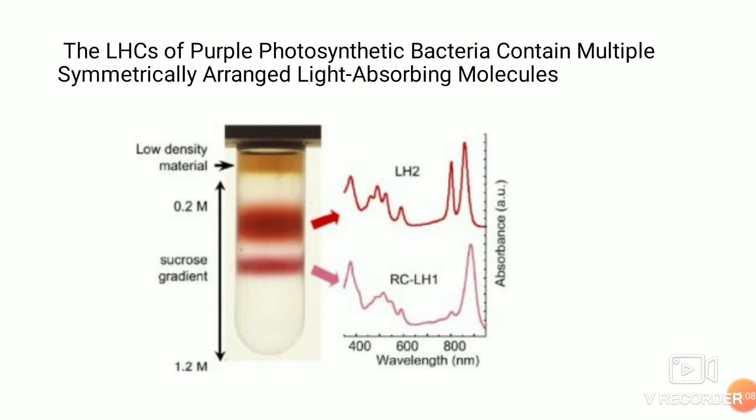In the cyclic cycle, there is no acceptance of electrons from outside other than the reaction center molecules getting excited and transferring an electron, and that electron coming back to the reaction center. But in non-cyclic electron transfer, you have the acceptance of electrons from another molecule. This molecule in bacteria is very interesting, which I will talk about in the last slide. So in bacterial photosynthesis, you have two kinds of light-harvesting systems, that is light-harvesting system 1 and system 2.